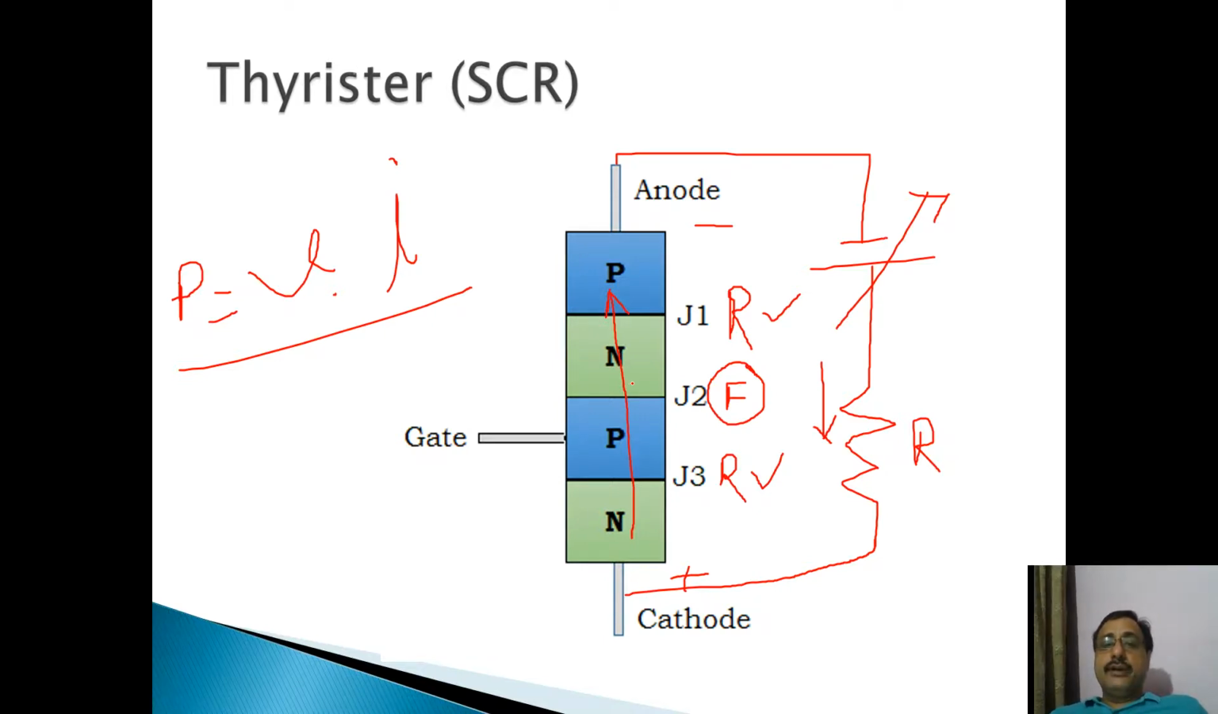So it will not be able to dissipate that heat into the atmosphere, so it may get damaged. So we never make SCRs conduct in the reverse direction by avalanche breakdown. We never make these SCRs break down in the reverse direction and conduct. So it should be avoided. It may damage the SCR permanently. Okay. Now we go further.